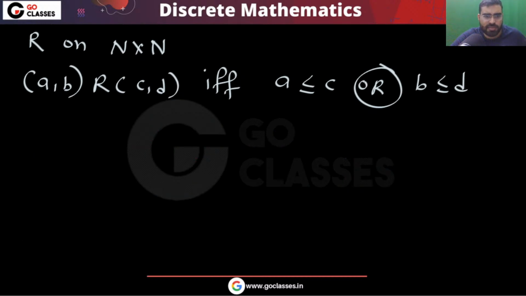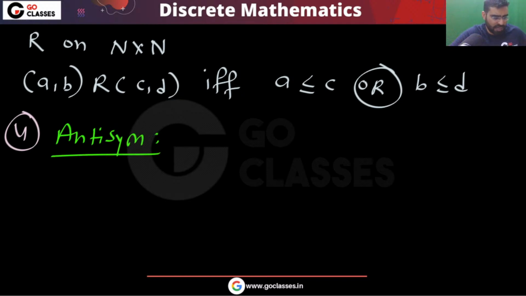What about antisymmetric? What can you say about the antisymmetric property? Again, this is not antisymmetric.